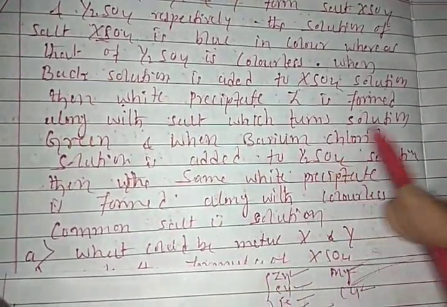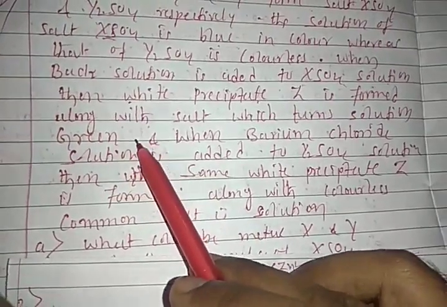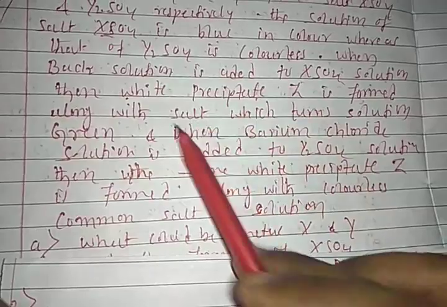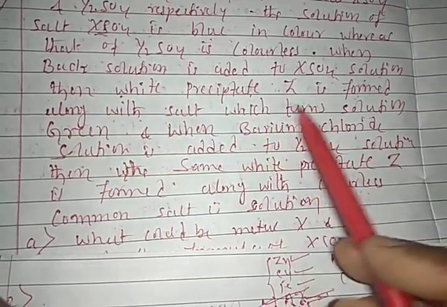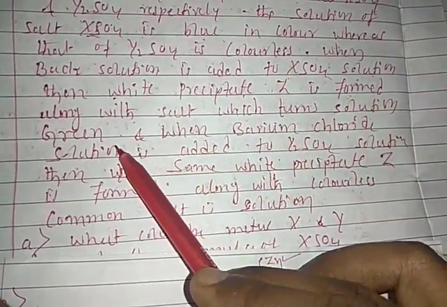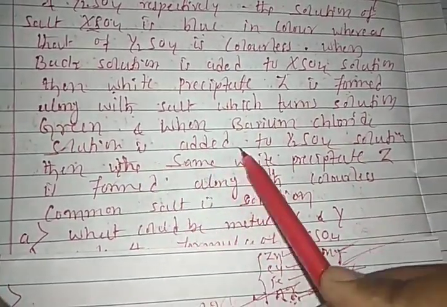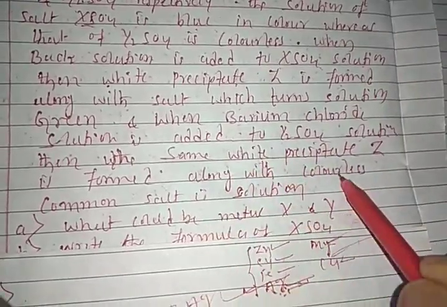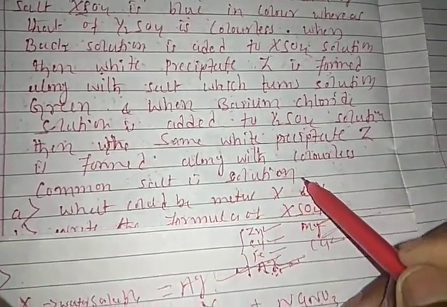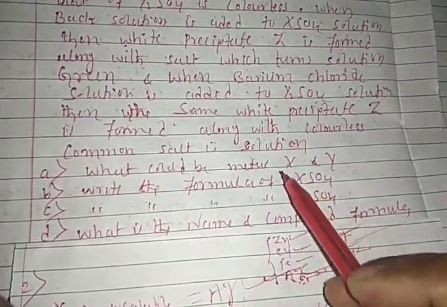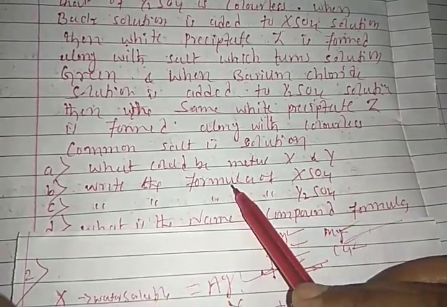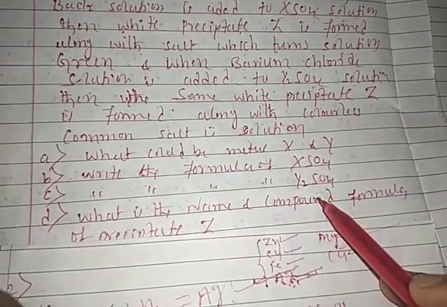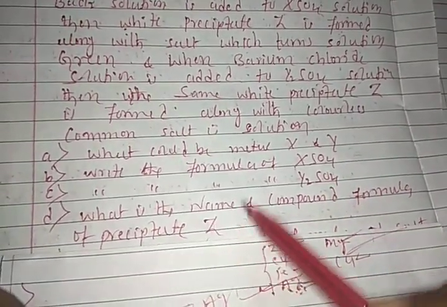When barium chloride solution is added to the Y2SO4 solution, a white precipitate Z forms along with the colorless common salt. So what are X and Y, and what is the formula of XSO4? What is the formula of Y2SO4? And name the compound and give the formula of precipitate Z.